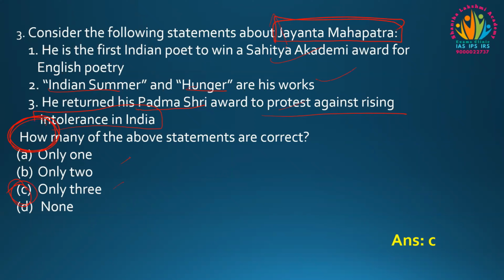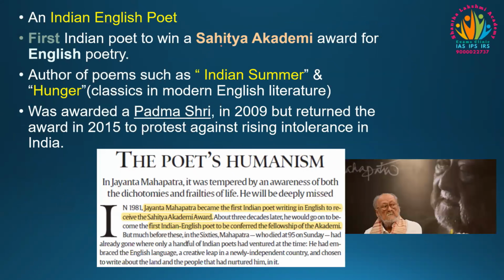So why is this personality, Jayanta Mahapatra, in the news? Because in the Indian Express there is an article about this person, titled "The Poet's Humanism." And why is it in this article? Because he died recently, on 27th August, at the age of 95.